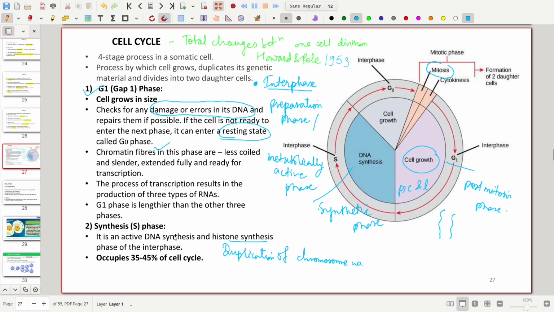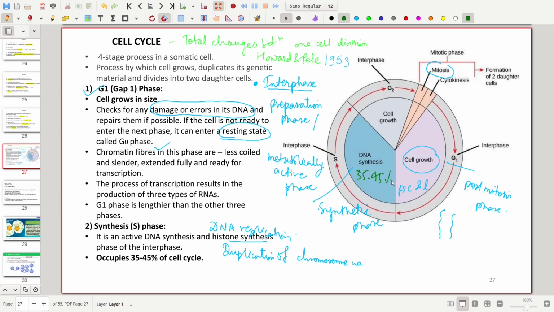It is the place where there is active DNA synthesis, DNA replication takes place, and it occupies 35 to 45% of the cell cycle.